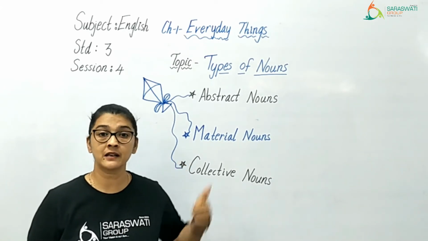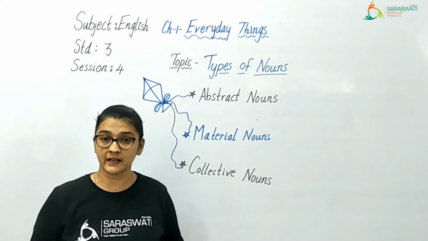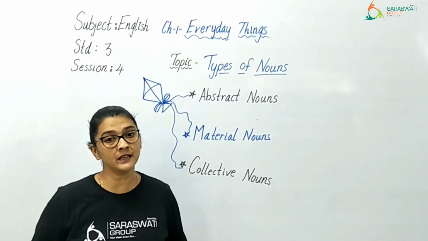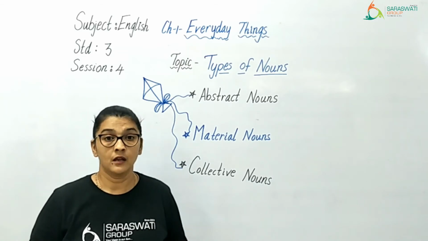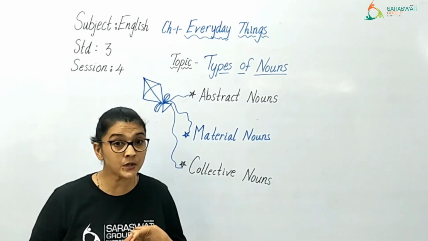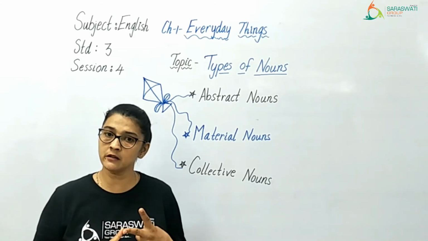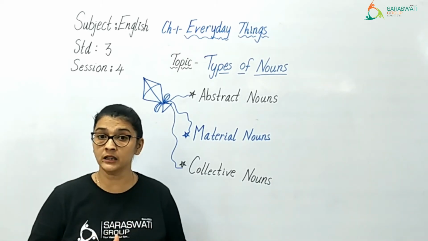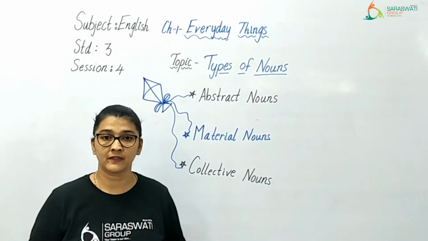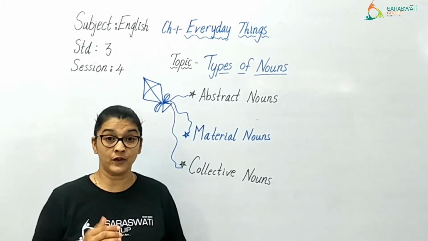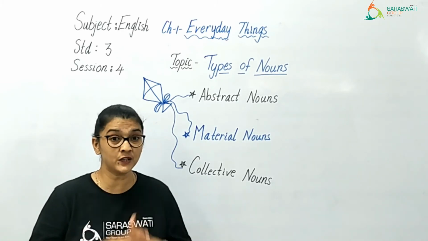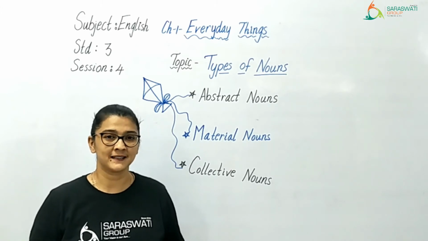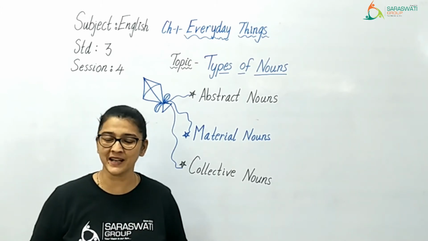The first one is abstract noun. Second one is material noun. And third one is collective noun. Now, what is abstract noun? What is material noun? What is collective noun? And how are they different from each other? All the details we are going to find out in this video lecture. And trust me, it is going to be fun. So stay tuned and pay attention.